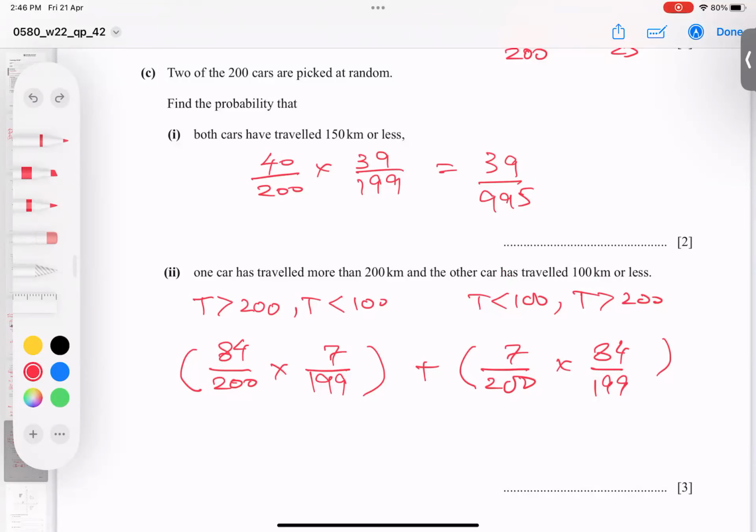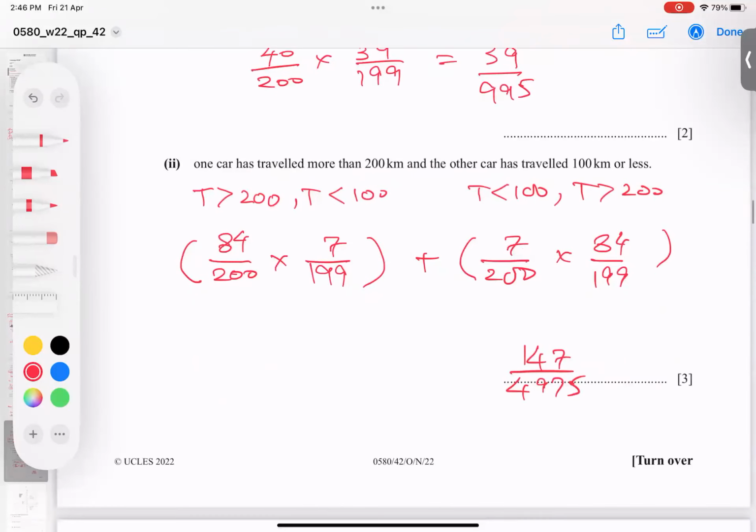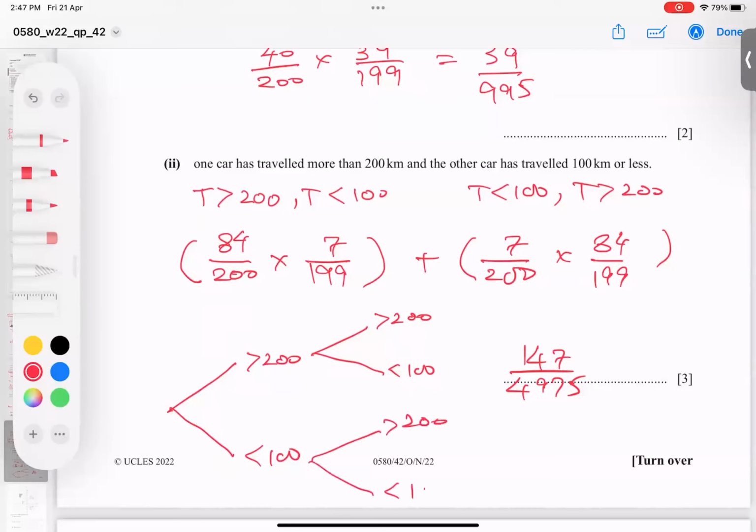And the answer is coming for the whole 147 over 4975. I hope so clear. Actually, it means it's like that, maybe understanding better. Bigger than 200, less than 100.